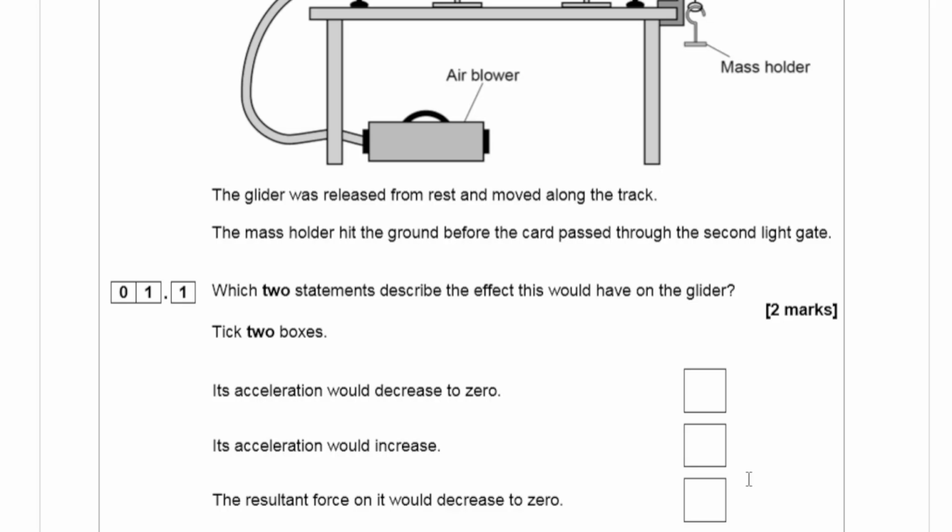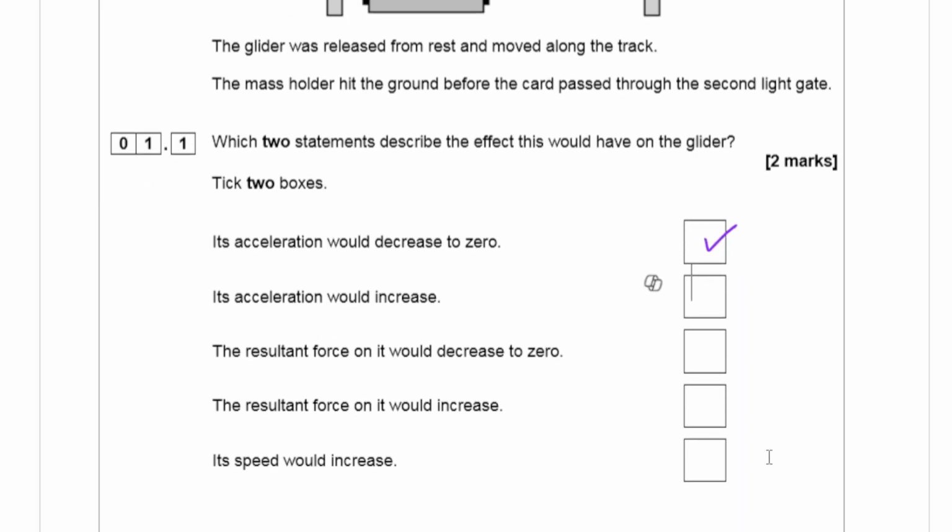The acceleration would decrease to 0. The acceleration would increase. The acceleration wouldn't increase. It could actually decrease to 0 because there is no force acting anymore. If it hits the floor, the resultant force on it would decrease to 0. That would be correct as well. The resultant force will not increase. The speed would increase. And so it's options 1 and 3.